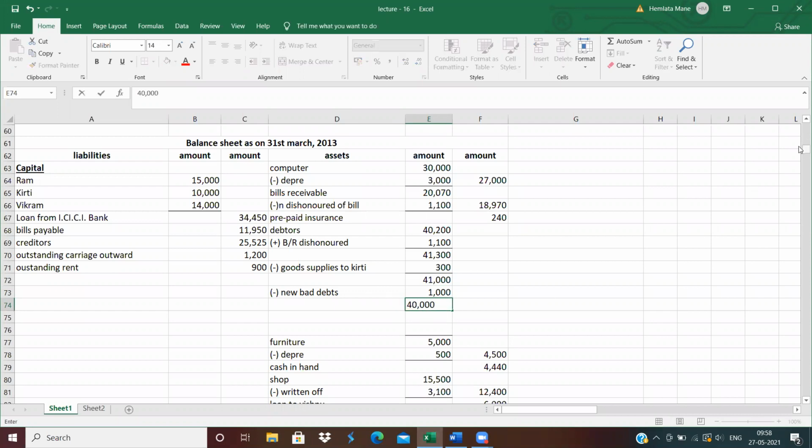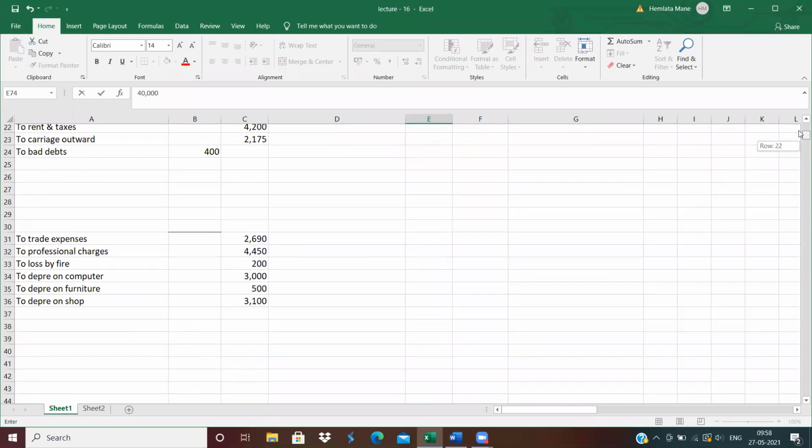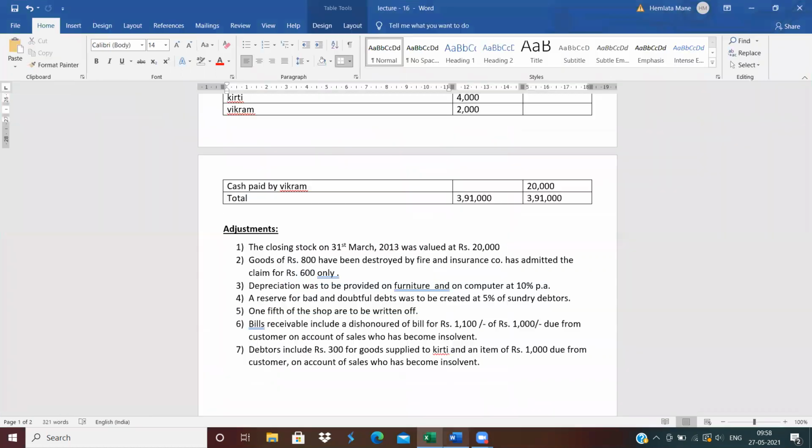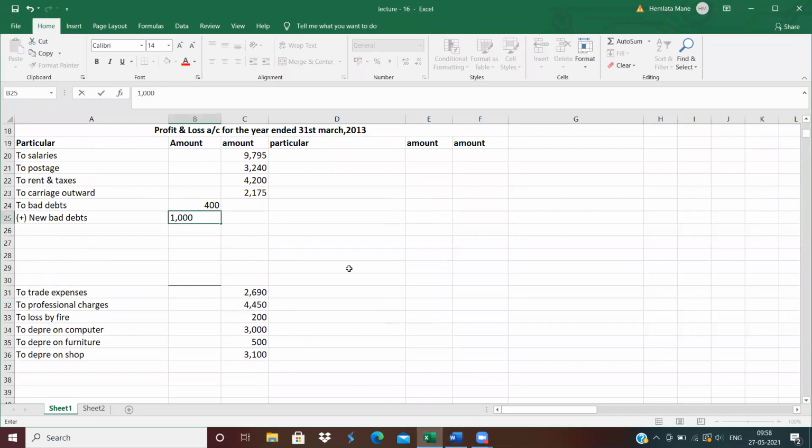And the second effect: add in bad debts, add new bad debts, 1,000 rupees. Clear? 1,000 rupees due from a customer on account of sale, who has become insolvent, means our bad debt. So bad debts: less from debtors, and second effect, add in bad debts.